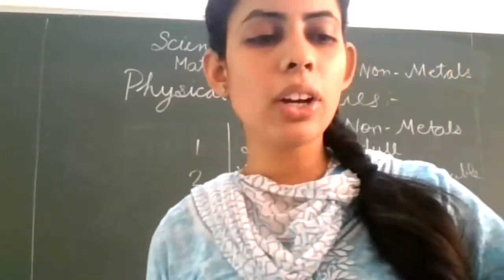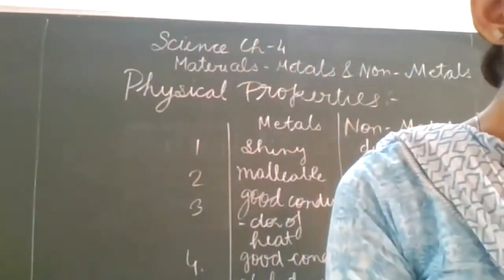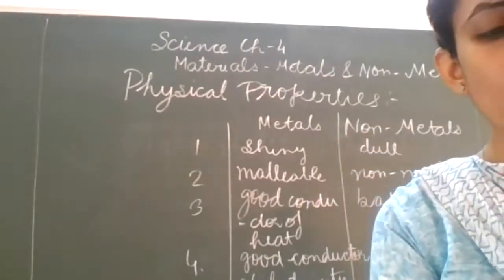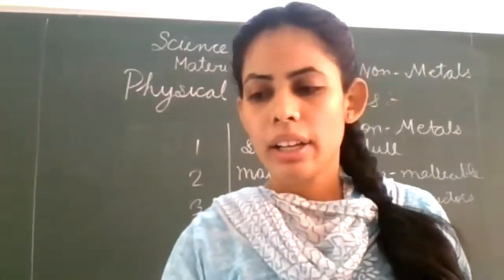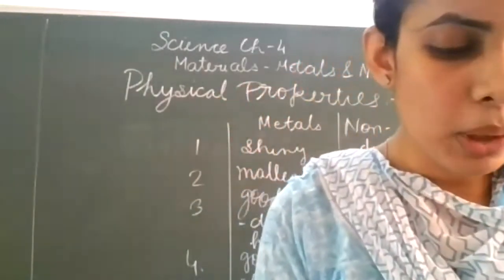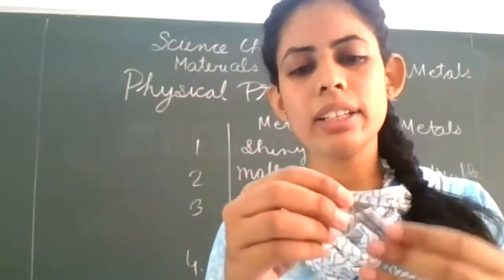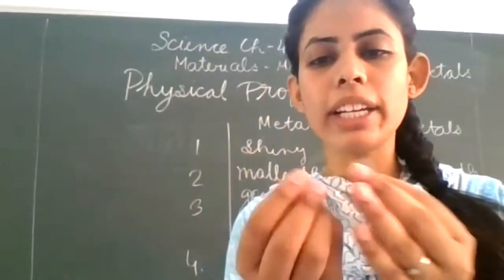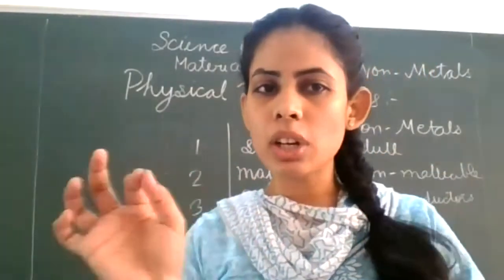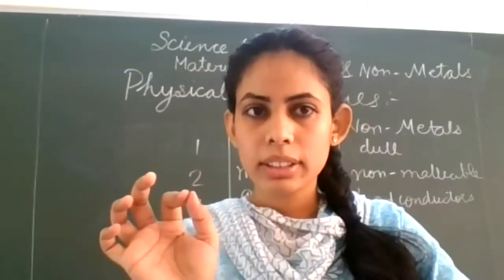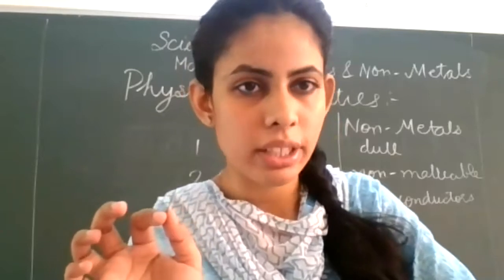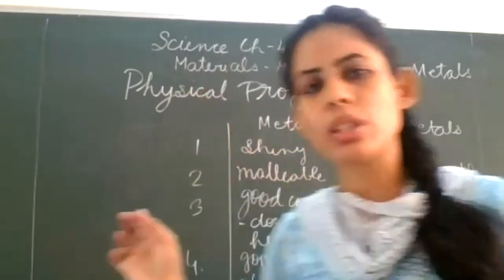Which one is hard or which one is not hard? So if we talk about, I am taking example of graphite. Actually the lead that I am using, it is a pencil lead. Actually it is graphite. It contains graphite. हम इसको lead बोलते हैं, but it is not lead. इसमें जो element है, कौन सा substance present है, वो है graphite. So graphite is also a non-metal.